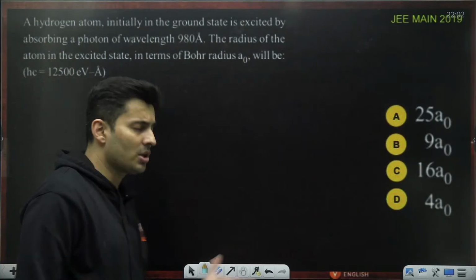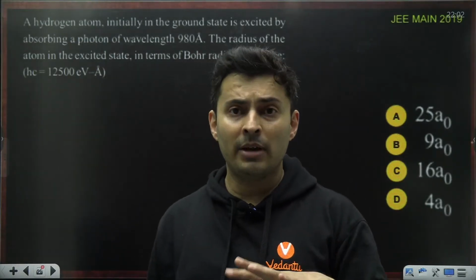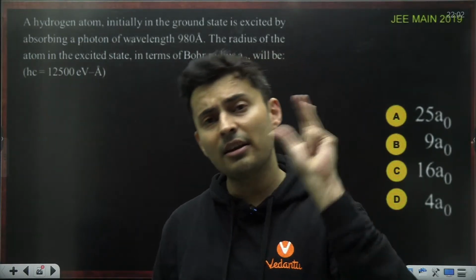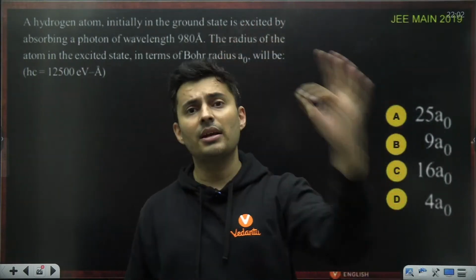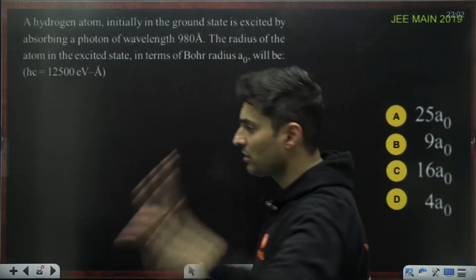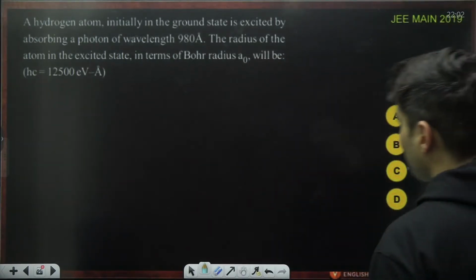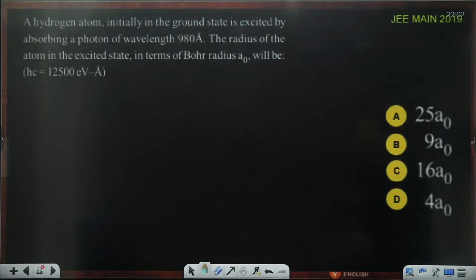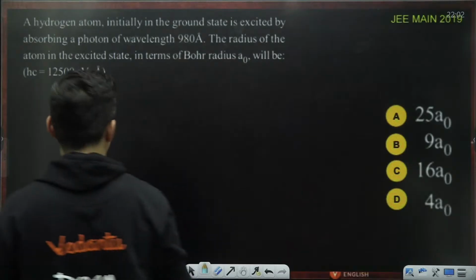Like that, many questions are there: lambda 1 by lambda 2, lambda 2 by lambda 3, Lyman series, Balmer series, Paschen series. Every single year there is a question like that. 100% you will see that. Hydrogen atom initially in the ground state is excited by absorbing a photon. The radius in the excited state in terms of the Bohr's radius will be how much?